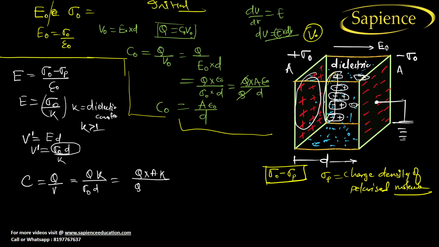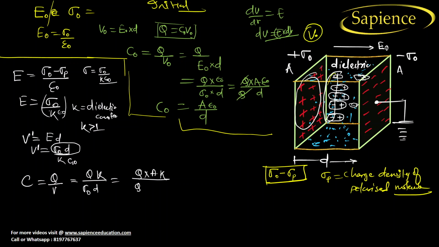and I think one thing we are missing here, epsilon naught. See here, because the electric field is equal to sigma by K into epsilon naught, right? Why? Because we are considering the new sigma as sigma naught by K times epsilon naught.